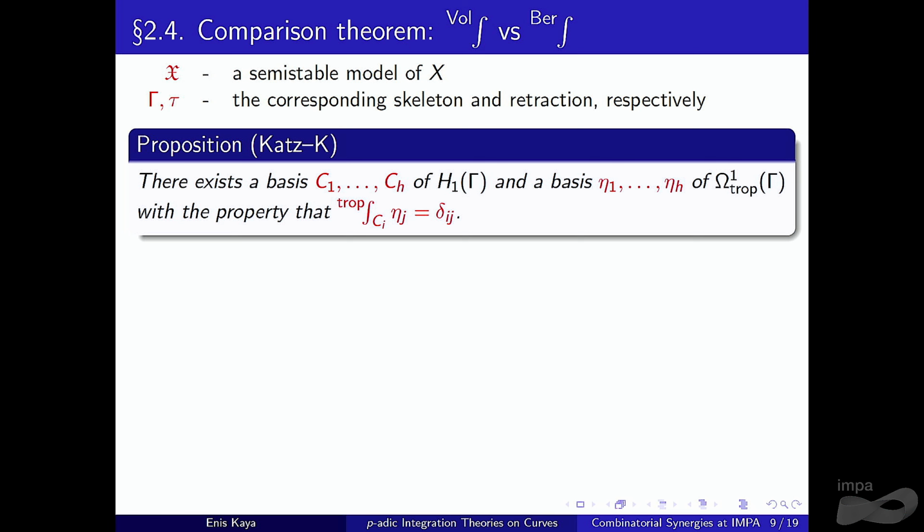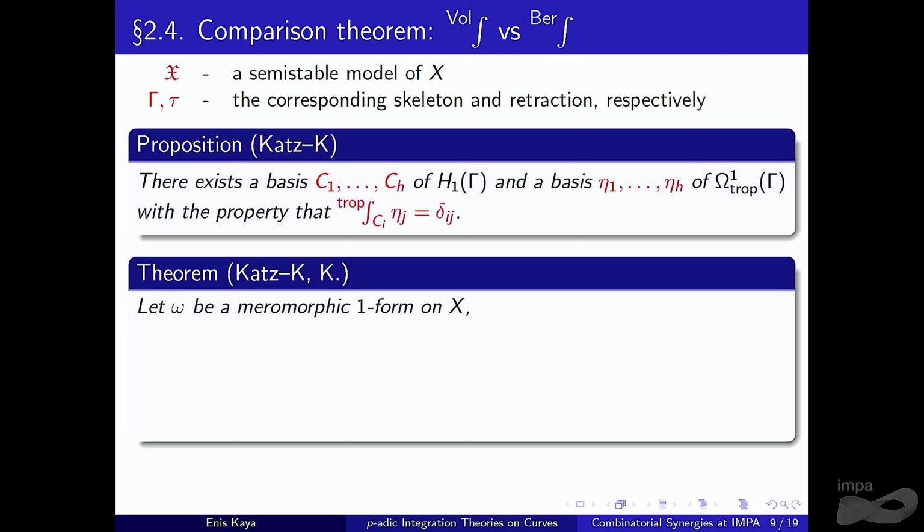Okay? And finally, the comparison theorem. We fix a meromorphic one-form on our curve, and two endpoints, x and y. Since we are in a nice setting, our Berkovich space is path connected, and we pick a path in our space from x to y.